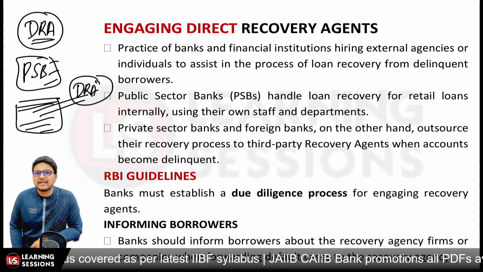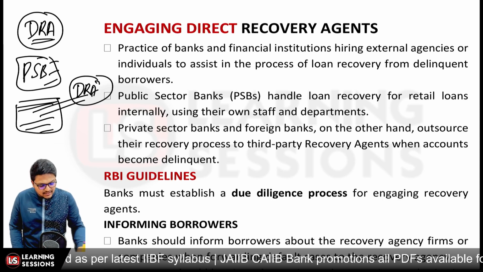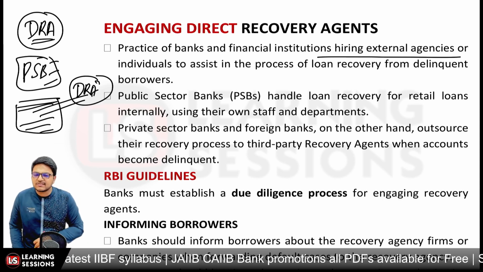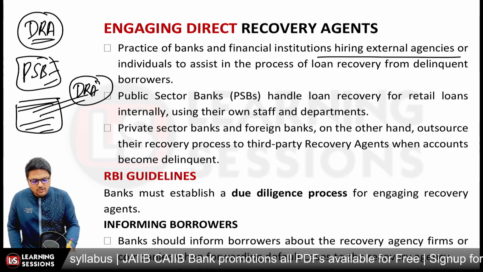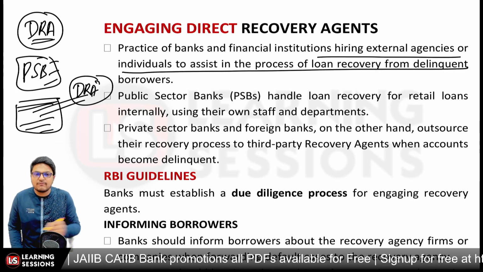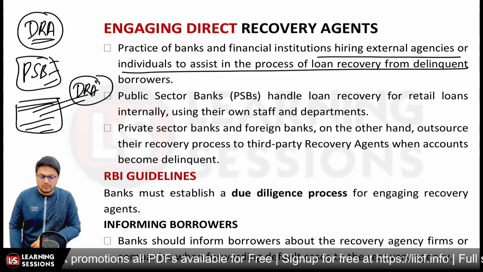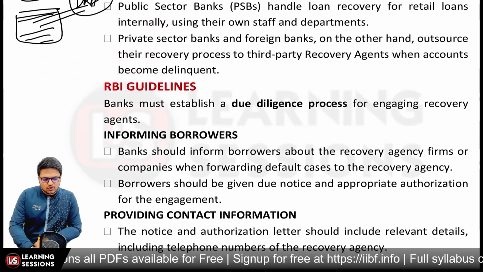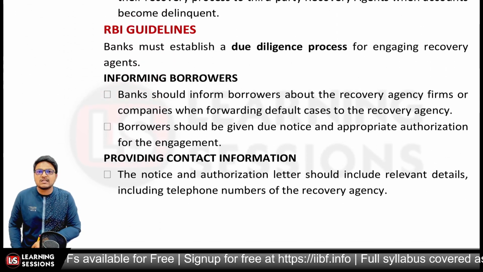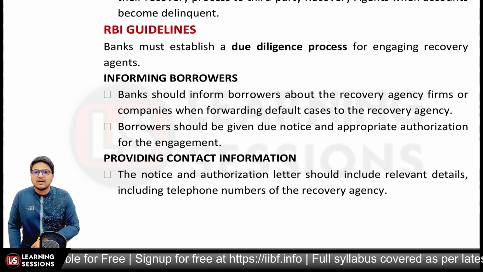So this is the practice of banks and financial institutions of hiring external agencies and individuals to assist in the process of loan recovery from delinquent borrowers, right? So that's related to DRAs. Now what are the RBI guidelines? Banks must establish a due diligence process for engaging recovery agents.